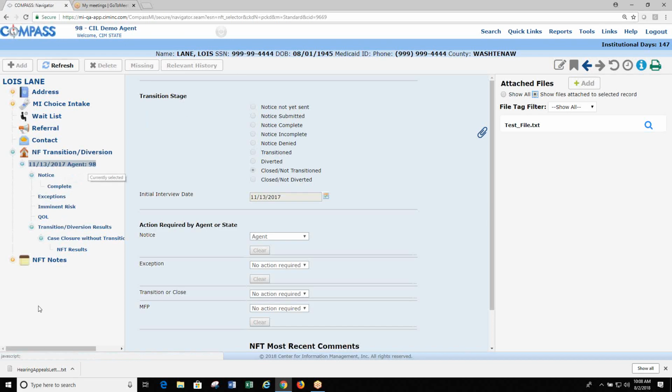For conversion, however, since NIFTY files was this major area, it wasn't identified to specific notices. So all of those files are going to actually show up under the label of NF transition conversion and not within this. So it's another reason why I'm showing you this. You can show the files attached to a selected record, but it's going to be harder for you to find things if you do that. I would just show all and you'll see everything and you can access whatever file they attach to it. It'll just be easier on everybody.